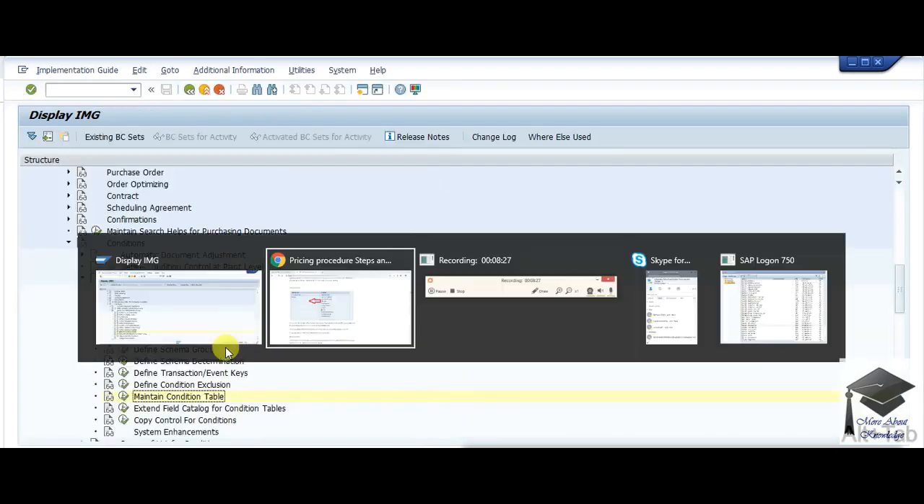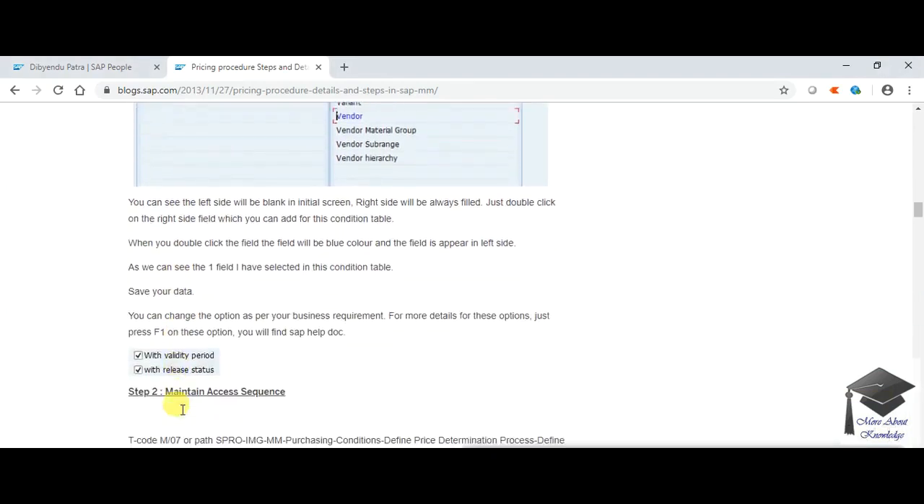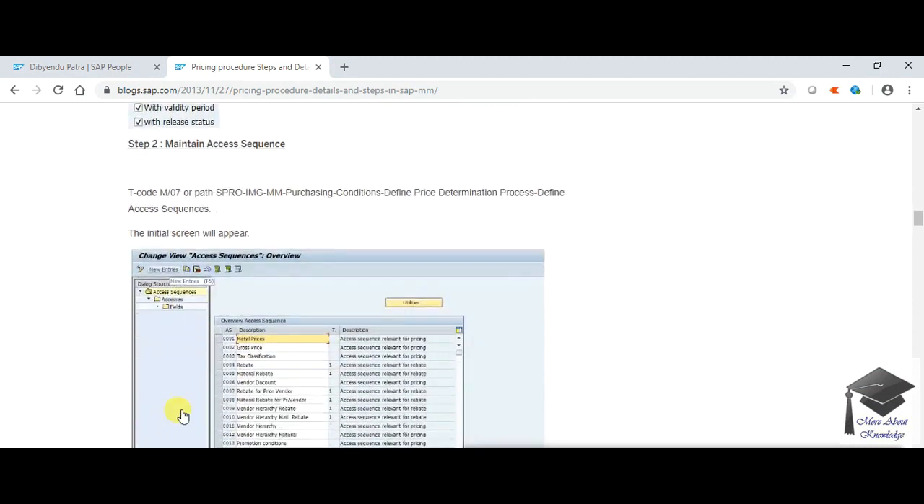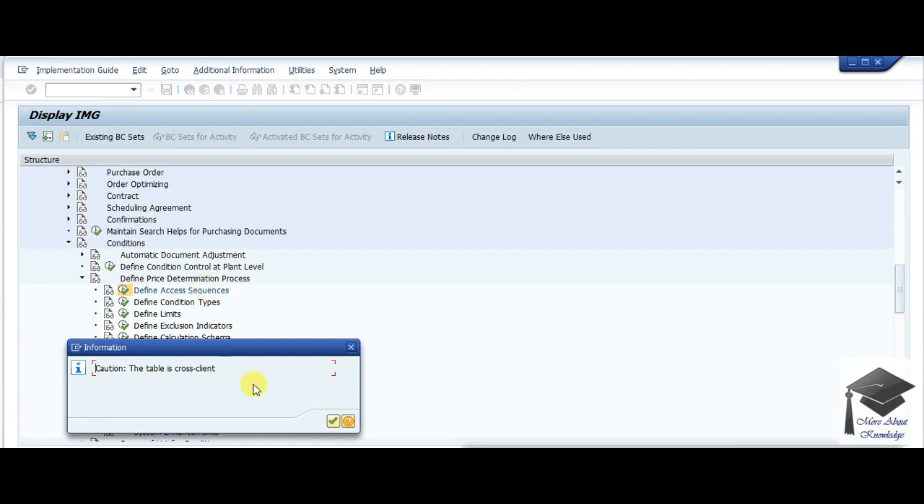Now I'll go back into my blog again. So now the second step is to maintain an access sequence. So I'll go to maintain an access sequence. Here is the first option, define access sequence. I'll click on it. Okay, so this is a cross client table. We need to take care about that.